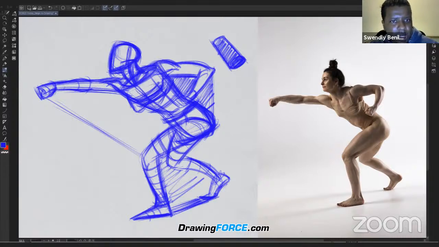Let's see. So I see it's almost time. So yeah, a quick way to get a form when you're drawing shapes is using wrapping. You combine that, and it's a very fast way to get volume, and then you can refine it further, be a bit more precise with the structure.